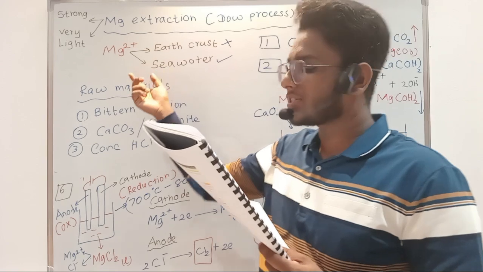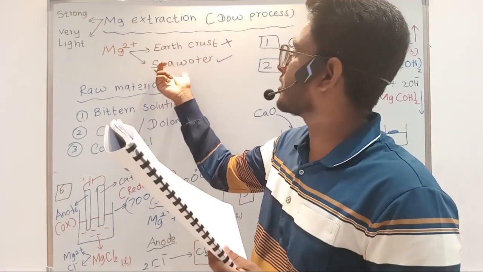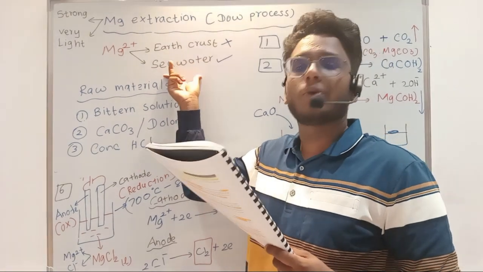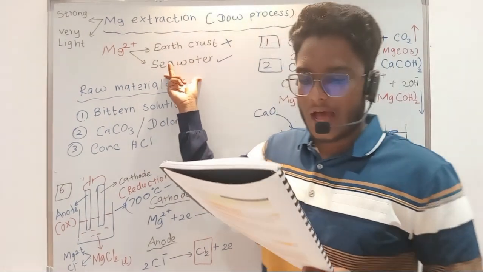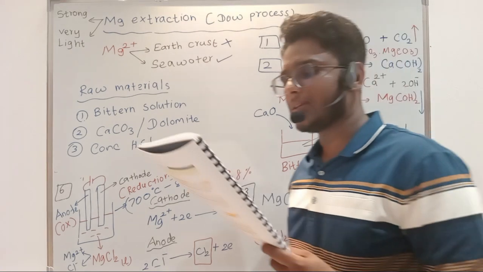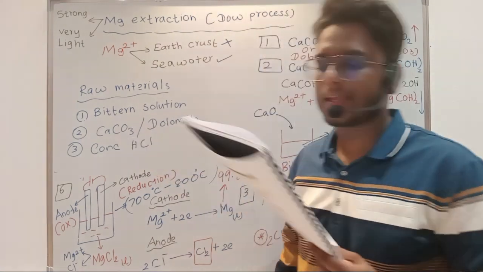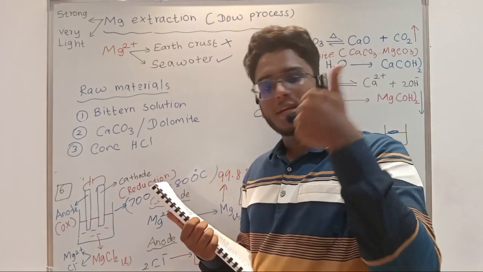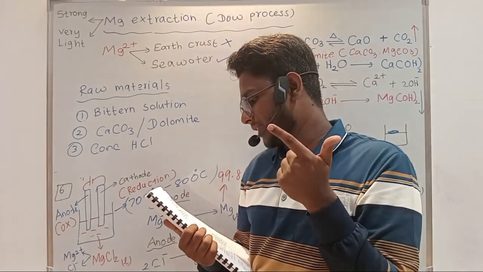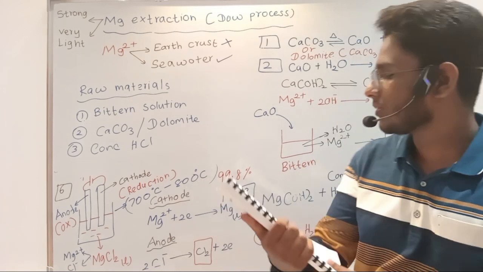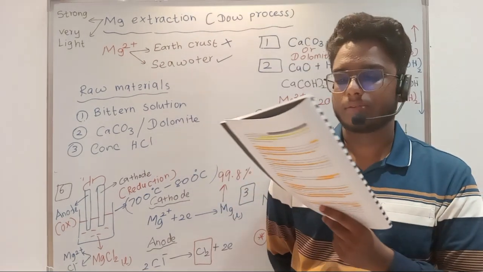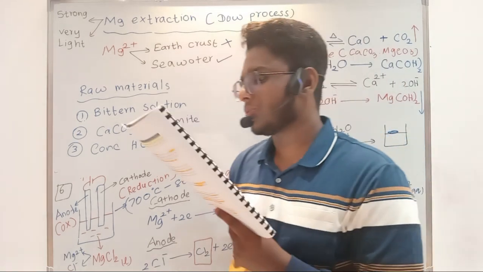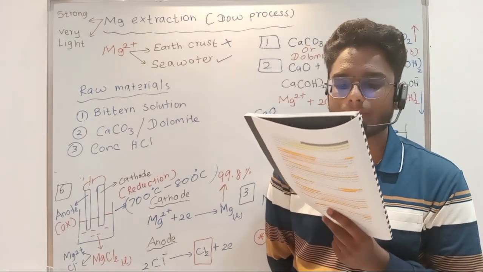But extraction of magnesium from seawater is more profitable. As I said before, extracting from seawater is more profitable. Other than sodium plus, magnesium 2+ is the most abundant cation in seawater. The number one is sodium plus and number two is magnesium 2+. In seawater, about 0.13% by weight is magnesium.